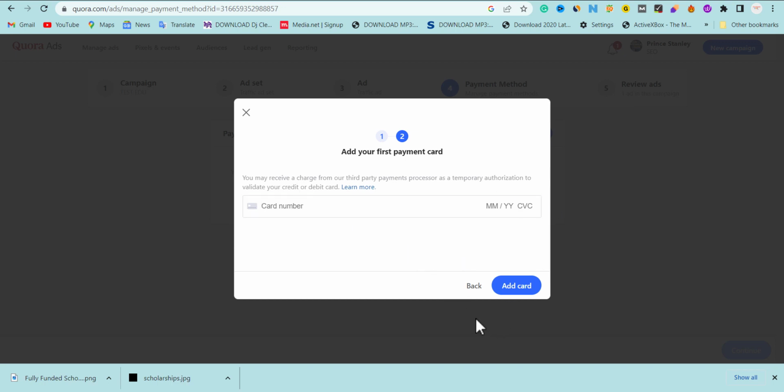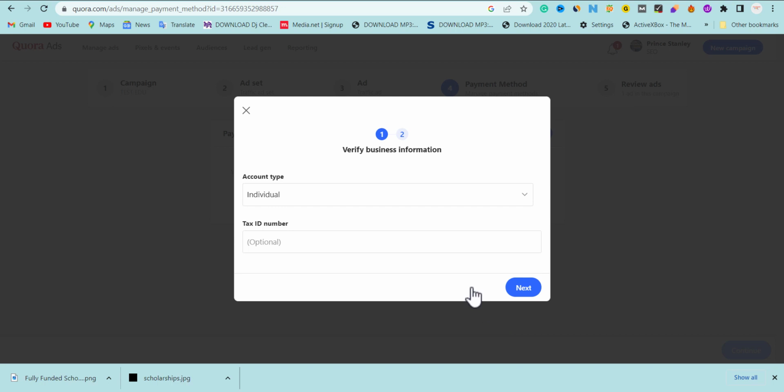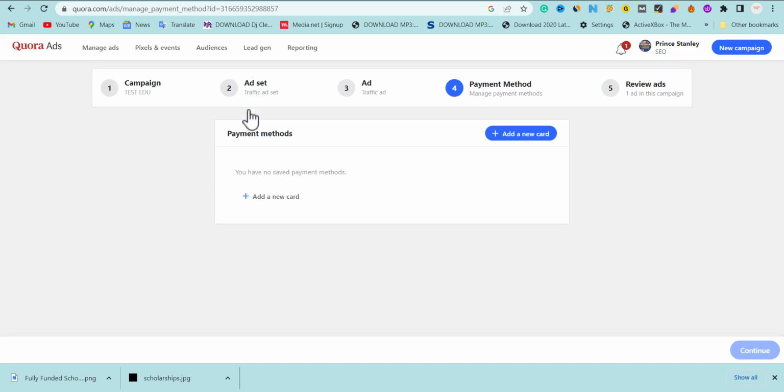Okay, once you add your card, and boom, your campaign will start running, because first of all, after adding payment, they're going to review your campaign and approve it, and your campaign will start running and you start getting conversion.